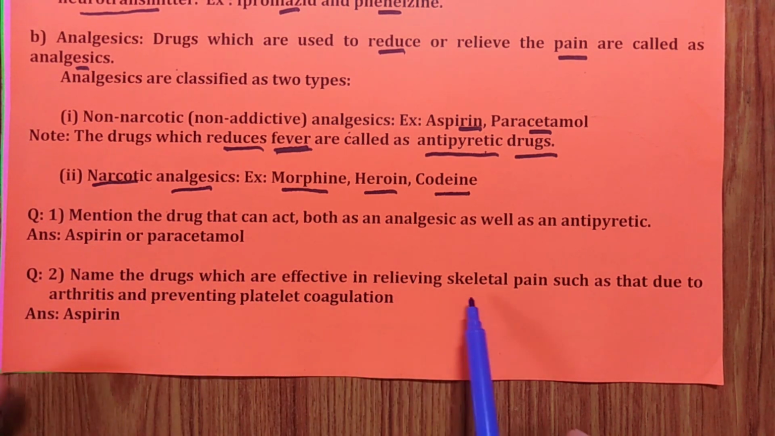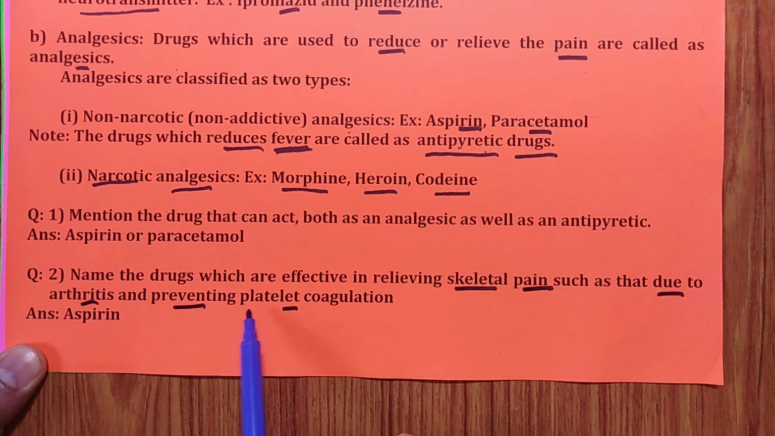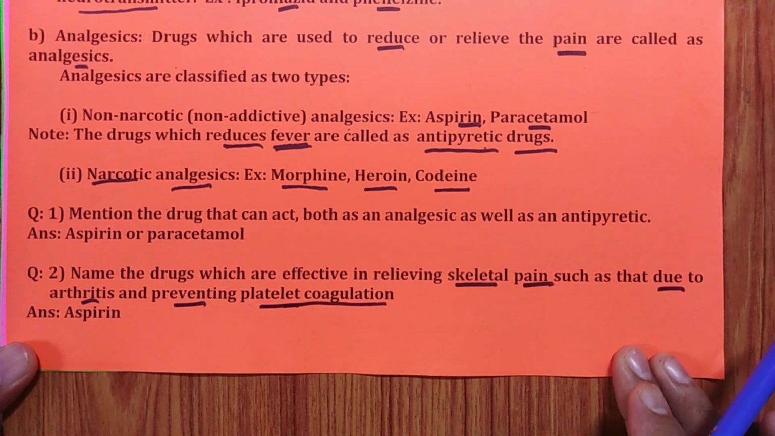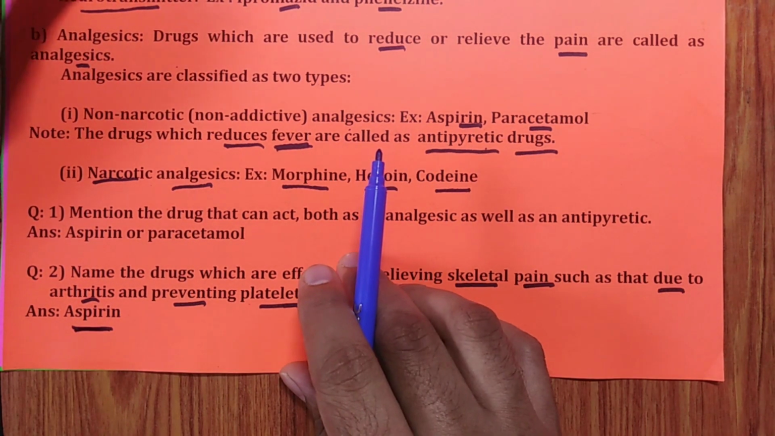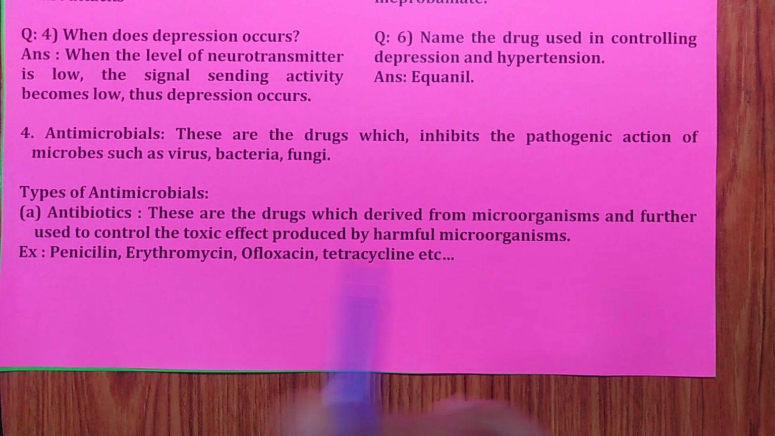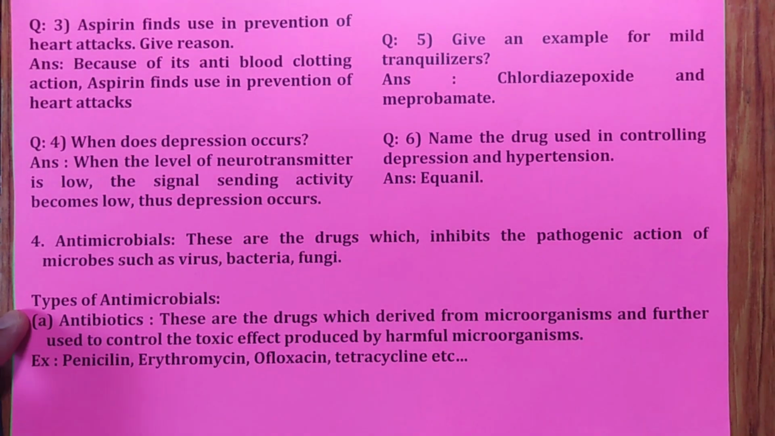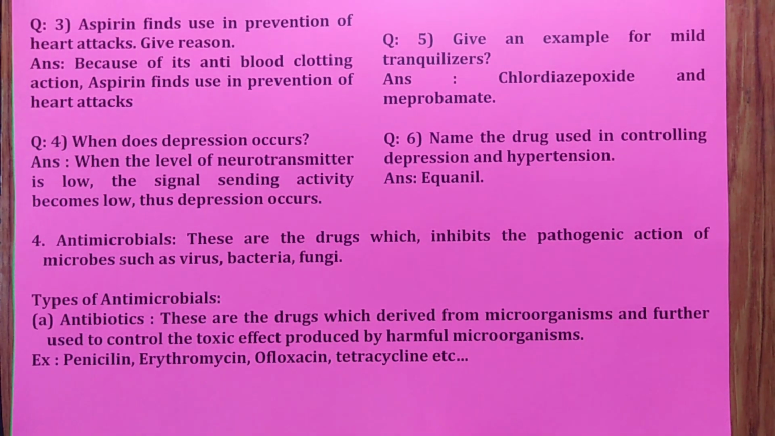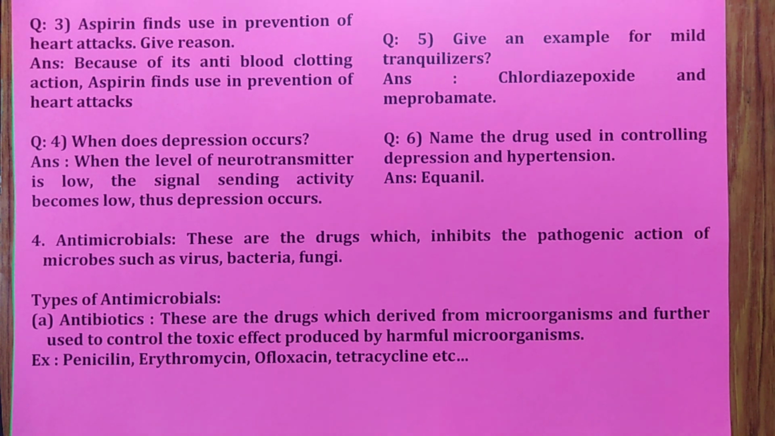Remember, name the drug which effectively relieves skeletal pain such as that due to arthritis and prevents platelet coagulation. So blood coagulation, that drug is aspirin. Very important point. So remember that. Then, aspirin finds use in prevention of heart attacks, give reason. If they give a statement like this, which is the correct statement, remember it is because of its anti-blood clotting action that aspirin finds use in prevention of heart attack.